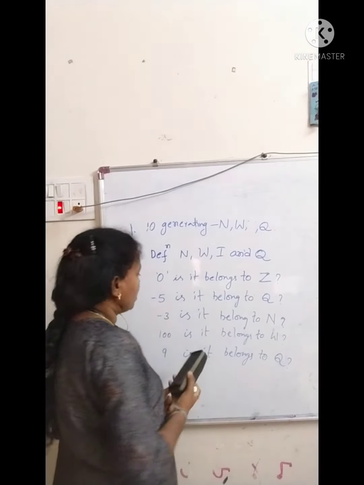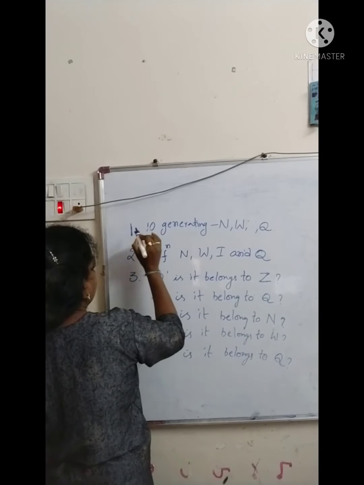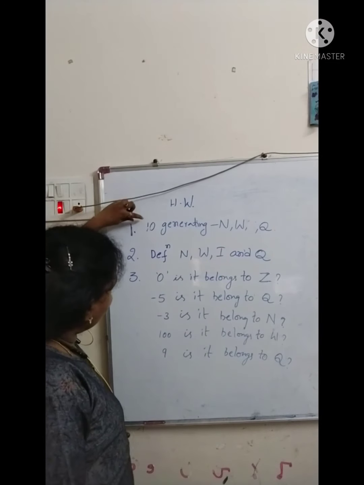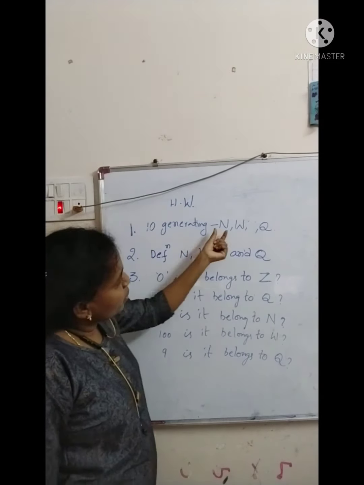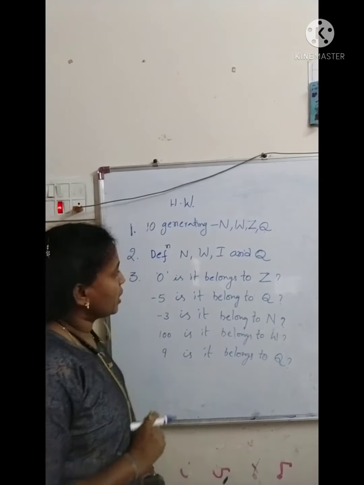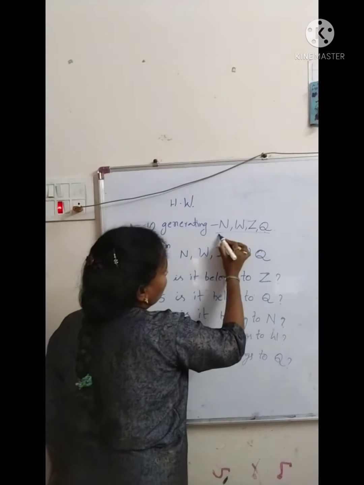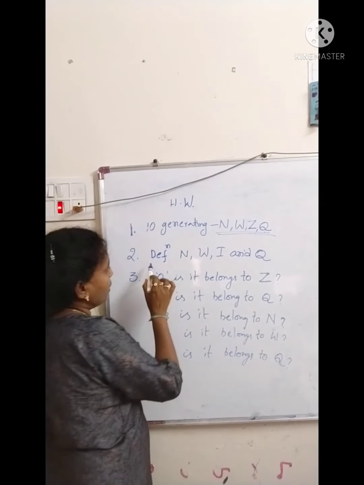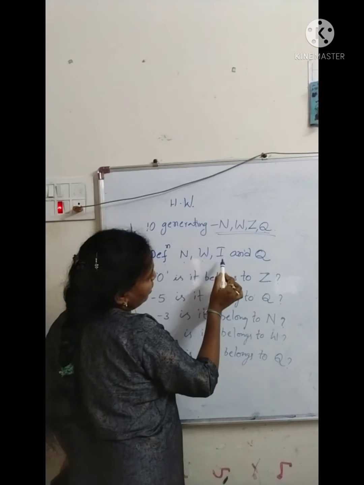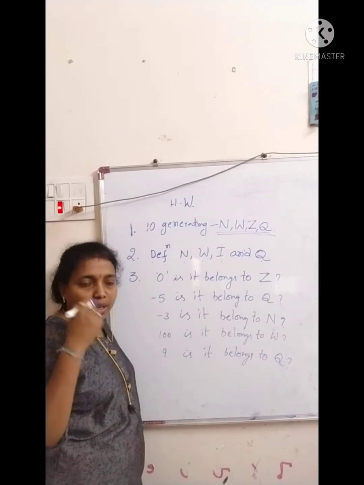Okay, right. About these sets, I have made 3 questions here for homework. What is the first one? Generate any 10 questions about these 4 sets: natural, whole, integers and rational numbers. Okay, first one, you generate any 10 questions about these 4 groups. Now next one, define the sets naturals, whole, integers and rational numbers. You write your own definitions, your own clarifications.